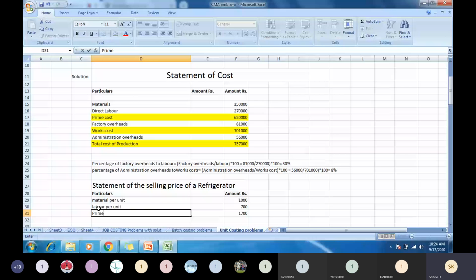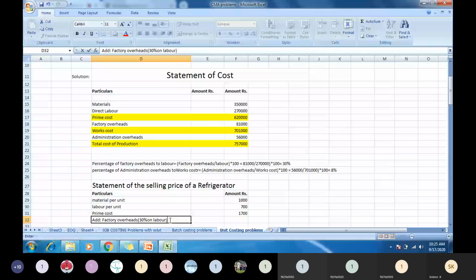So now you add the factory overheads. How much are you going to add here? Already we have calculated that 30% is required on labor. So 30% on labor cost you calculate. Labor cost is 700, no?